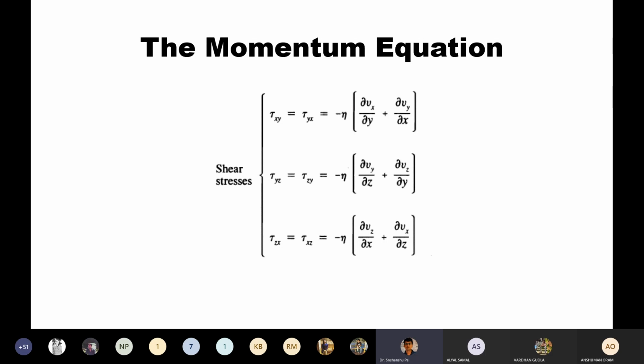And if you see all the 5 components, tau xx, tau yy, tau zz, tau yz, and tau xz will be 0. And then the equation will become tau yx equal to eta times dvx dy. This is actually Newton's law of viscosity.